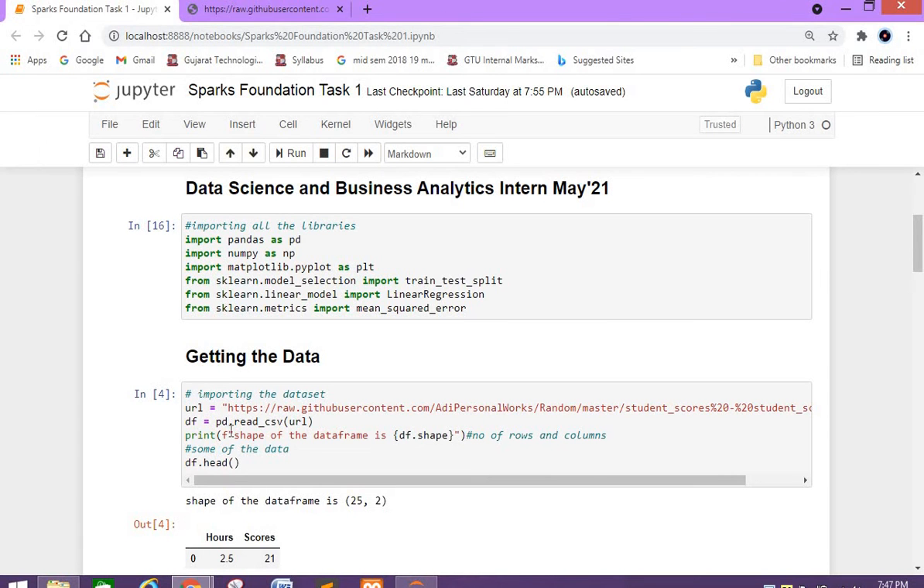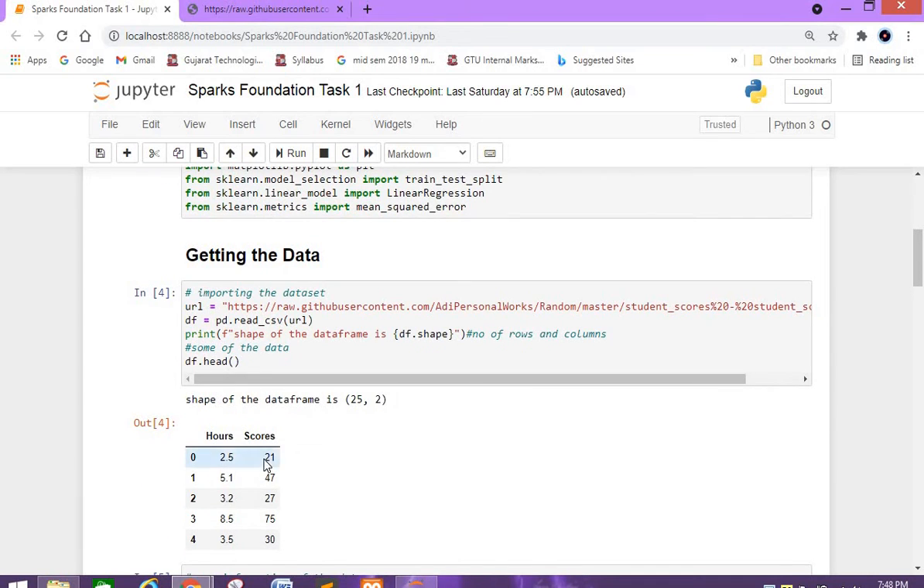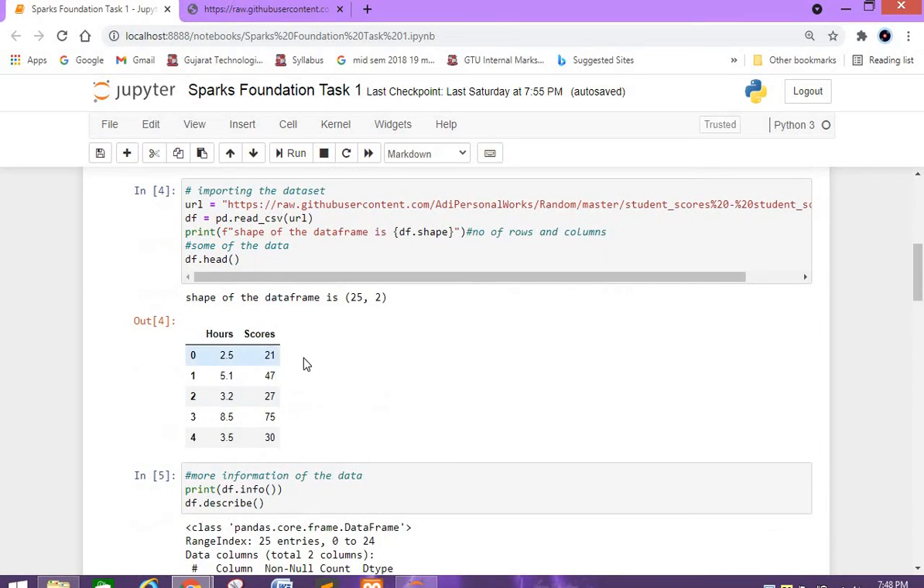Here you can see this is the data set I have taken into account in my processing. I am storing the data in the df variable through the pandas method read_csv. Then I am displaying the shape and the sum of the columns. The shape of the data frame is 25 rows and 2 columns, as well as the sum of the rows of the data set, as shown in the output.